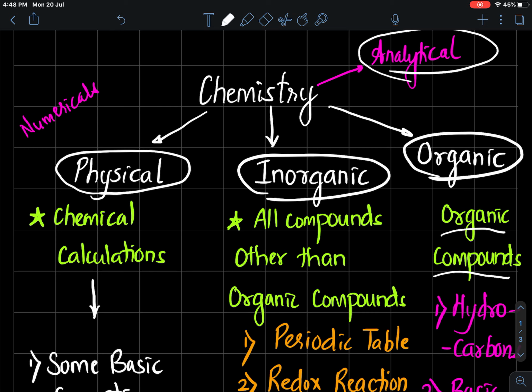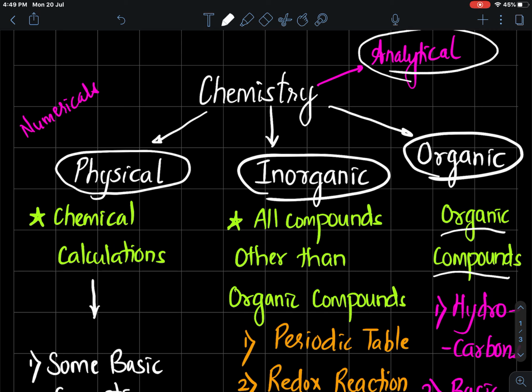Inorganic compounds: all compounds which are not organic are inorganic, and the study of such compounds and their properties is called inorganic chemistry. Examples of inorganic compounds of great significance are nitric acid, sulfuric acid, hydrochloric acid. You can have various compounds which are not organic, but they are very important, like ammonia, sulfur dioxide, sulfur trioxide. Study of all such is called inorganic chemistry.